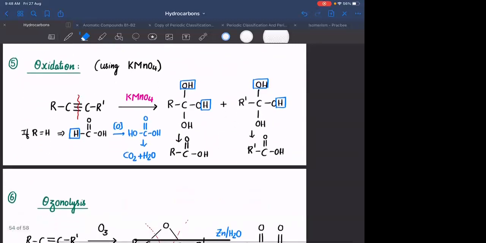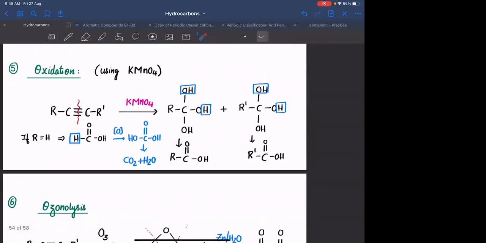Then we have seen oxidation. You are having 3 bonds between 2 carbons. Whenever you are adding KMnO4, break all the bonds, attach OH. If you see 2 OH groups on the same carbon atom, it is unstable, remove H2O, which leads to the formation of carboxylic acid. Okay, any doubt?